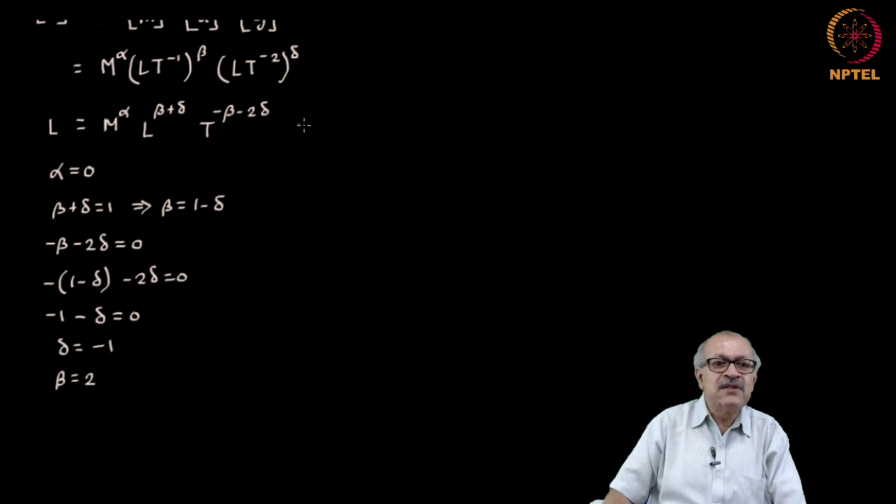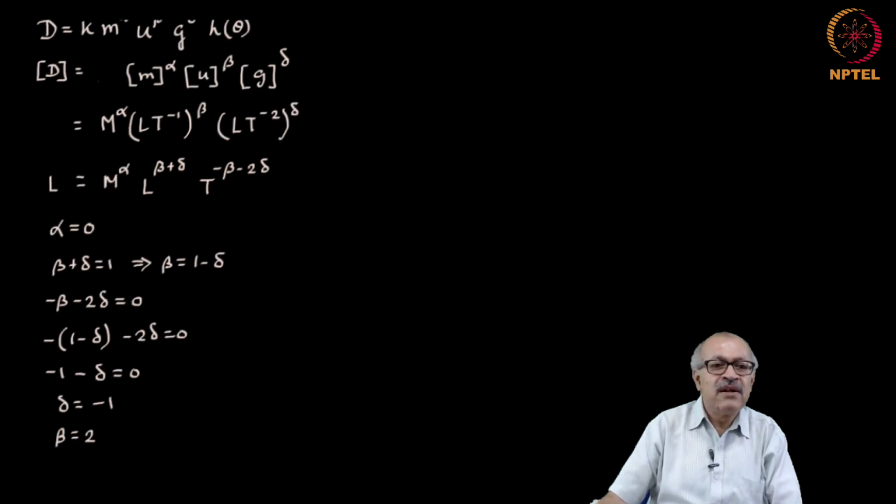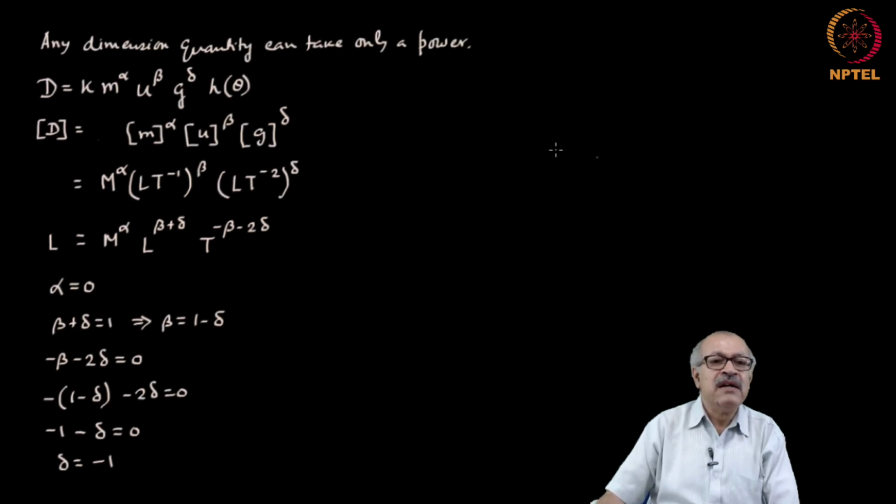Therefore, we have actually obtained the equation d. We can now write d is equal to some constant, which is a non-dimensional constant, times let us first write the term that was there, so that we do not forget it, h theta.